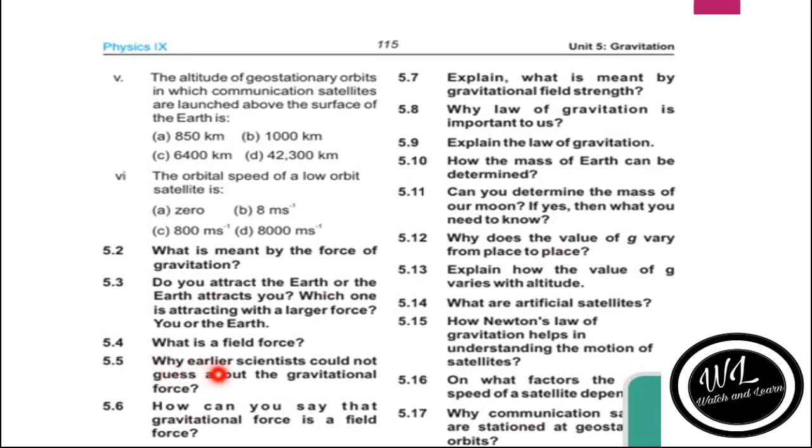5.5. Why earlier scientists could not guess about the gravitational force. Earlier scientists could not guess about the force of gravitation between two masses because of its very small value. It could be detected only by a very sensitive instrument which was not invented at that time.